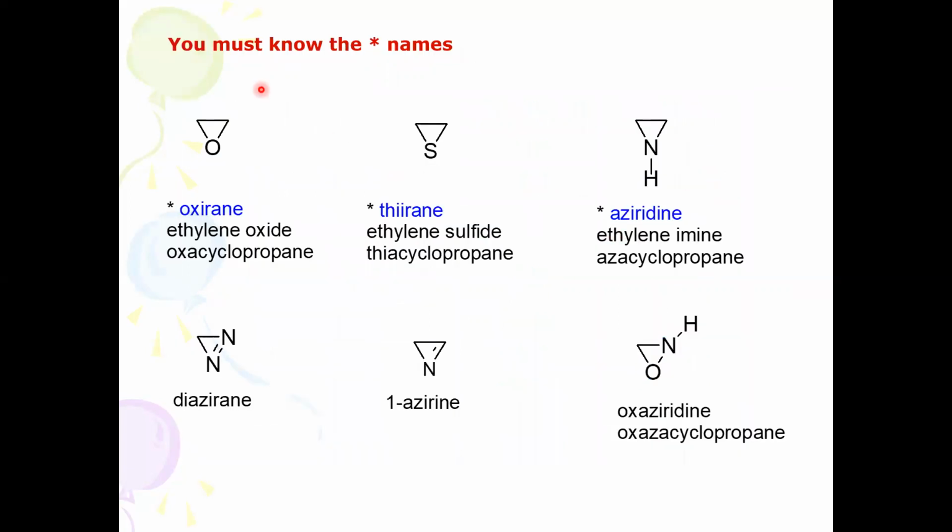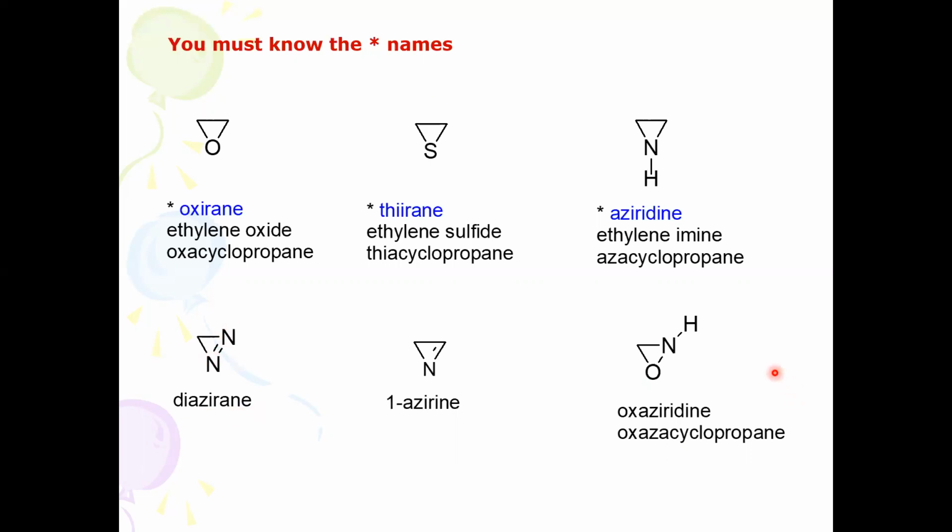You can see a few examples here. This is a 3-membered heterocycle consisting of oxygen having no double bond. How to name this? First we use the prefix for the heteroatom, oxa, where the a is silent. Then the stem is IR because it is a 3-membered ring. EN stands for no double bond character, saturated. So it is called oxirane. Similarly, thiirane, and diaziridine, where there are 2 nitrogen atoms.